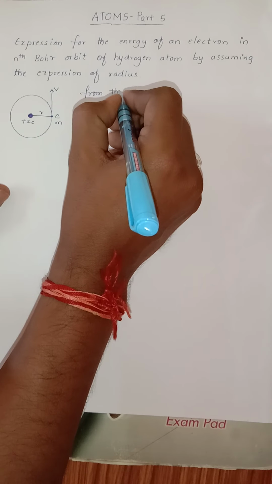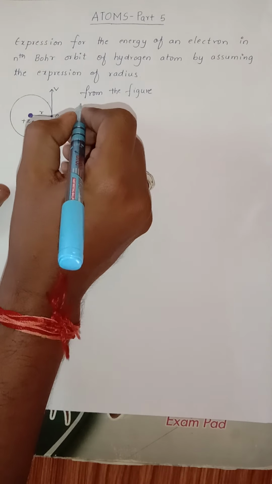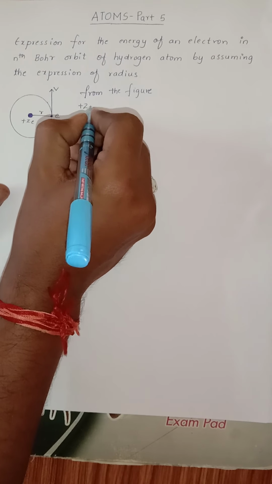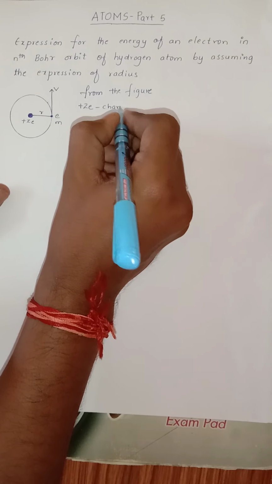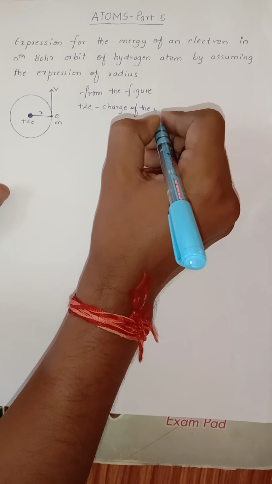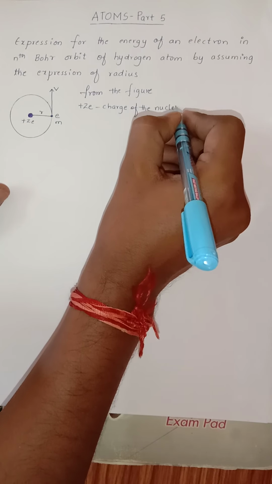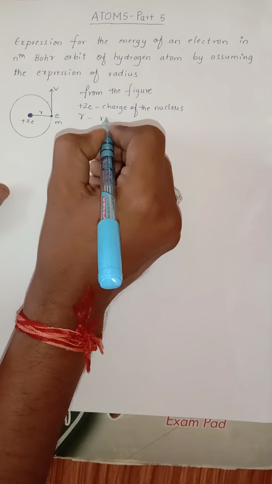From the figure we can write: what is plus Ze here? Plus Ze is the charge of the nucleus. What is r?